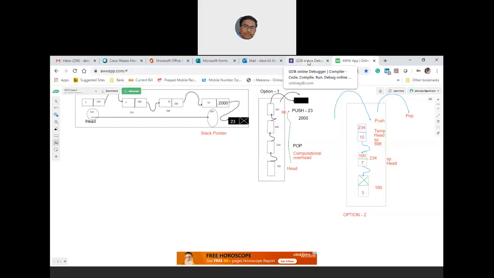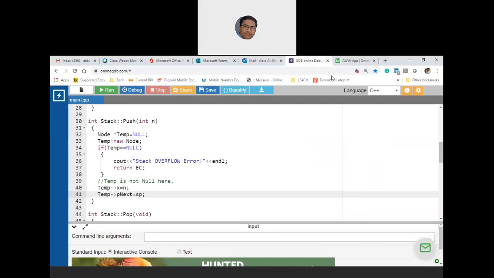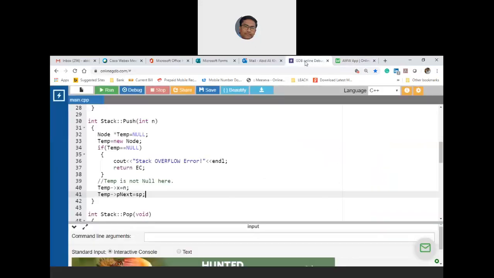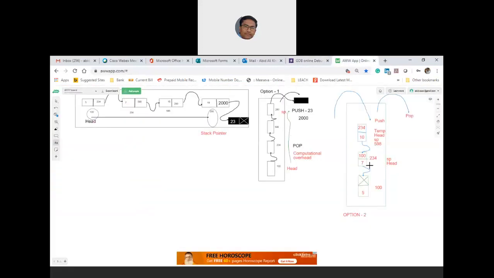First node pushing is clear. Now when you are pushing the next time, let us check whether technically it is legal. Next time when you are pushing, the new address is 234. That 234 is temp now. Now 234 arrow x is 7.